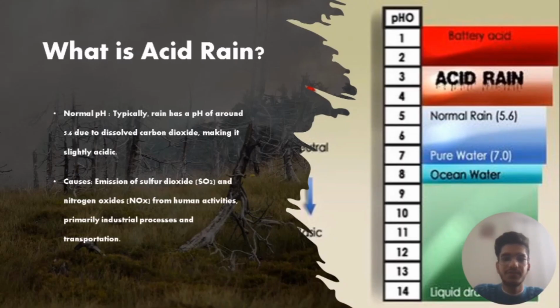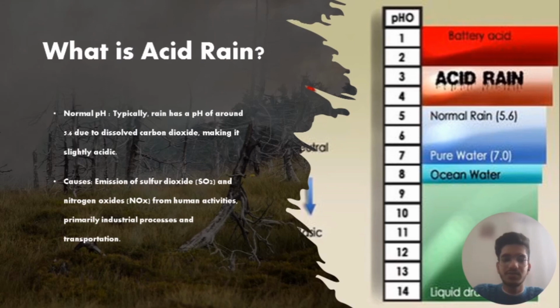The normal pH of the rain is 5.6, and it is because of the carbon dioxide present in the air. It mixes with the water vapors and drips down as carbonic acid, which makes the normal pH of the rain slightly acidic. The pH of acid rain is less than 4, so anything less than 4 is considered acid rain.